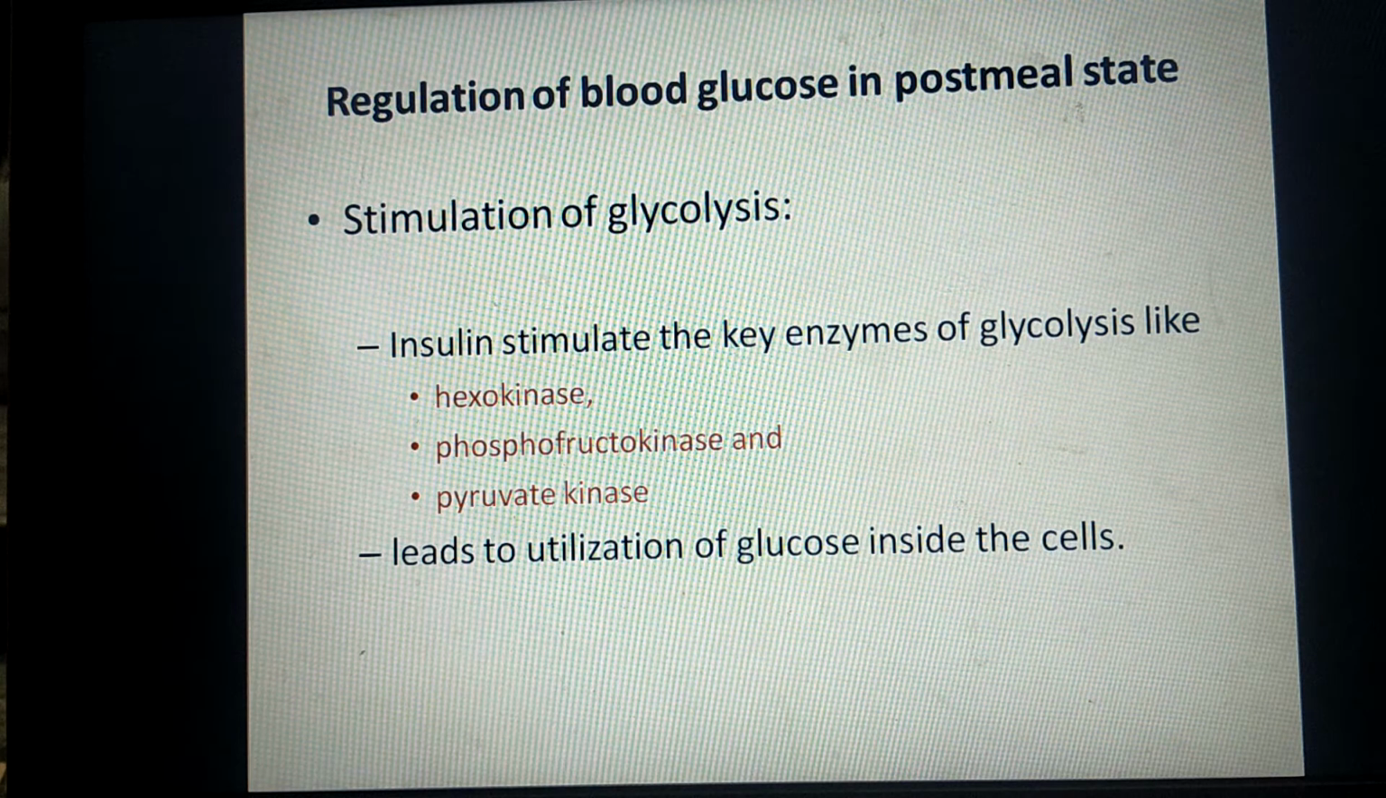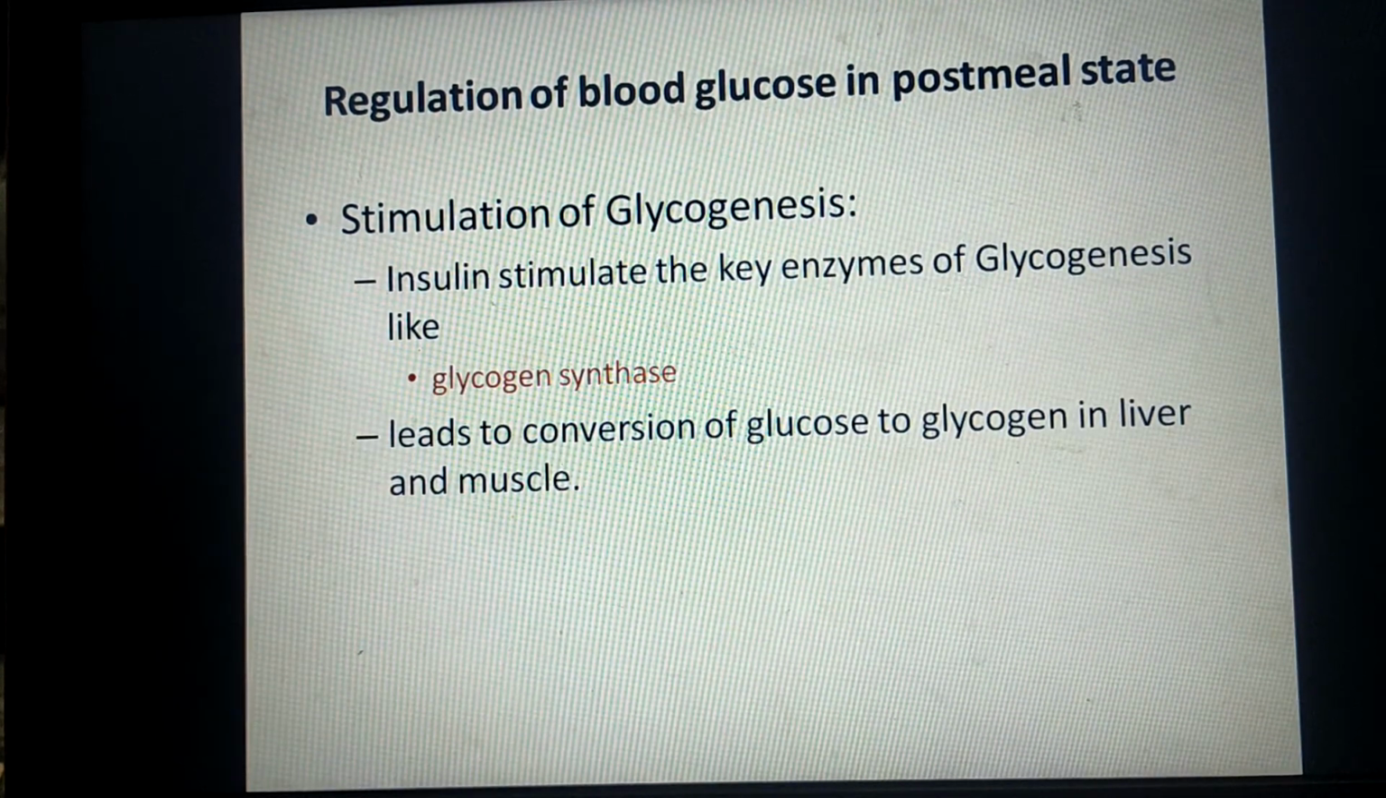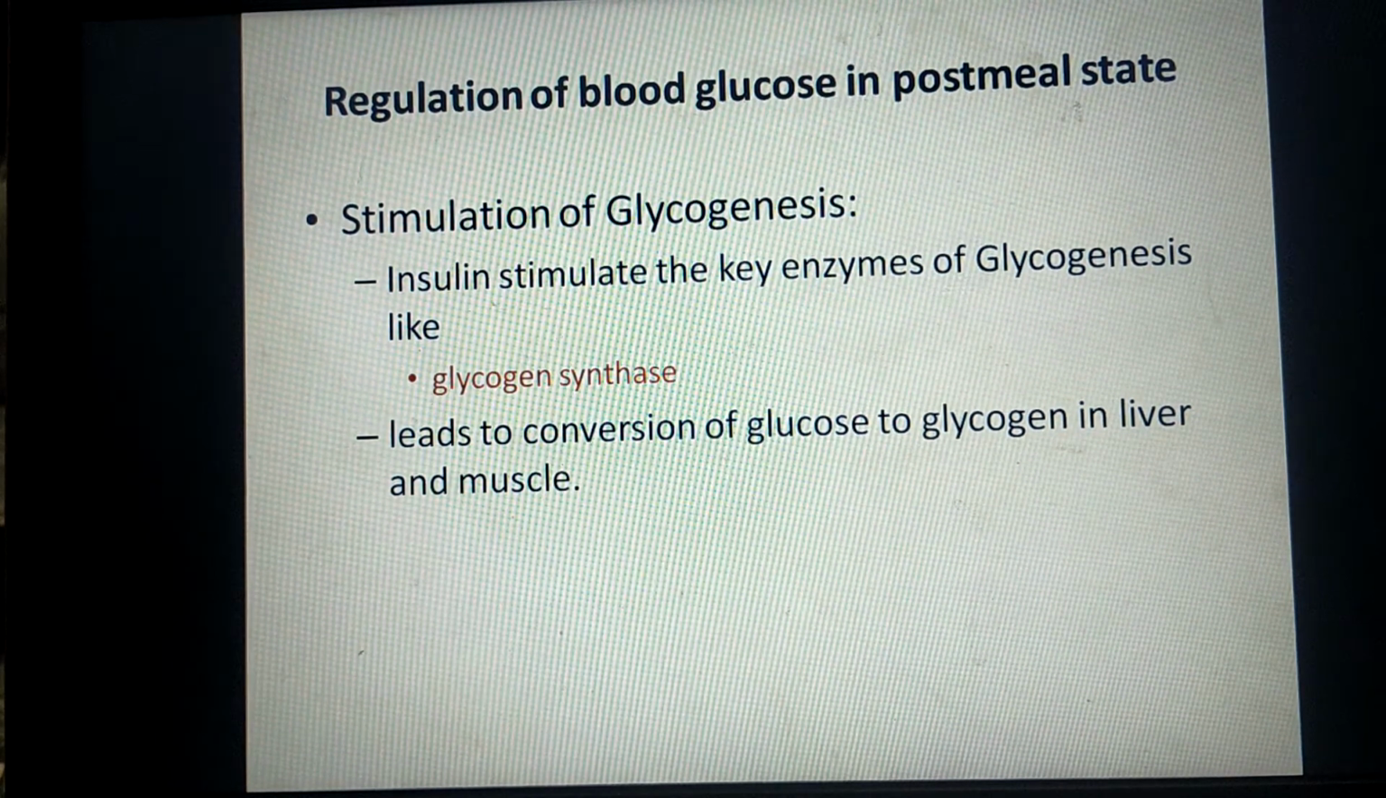Inside the cell, insulin stimulates the enzymes of glycolysis like hexokinase, phosphofructokinase and pyruvate kinase, so that more and more glucose is utilized by the cells. Inside the cell, insulin also stimulates the process of glycogenesis by stimulating the key enzyme of this pathway, that is glycogen synthase. Now this glycogen synthase converts the glucose into glycogen in liver and skeletal muscles. And all of us know that glycogen is a stored carbohydrate in the animals.